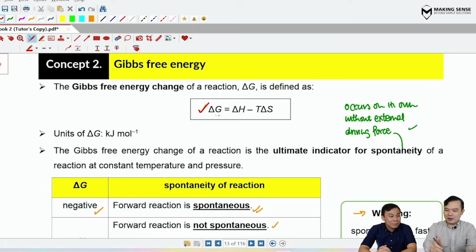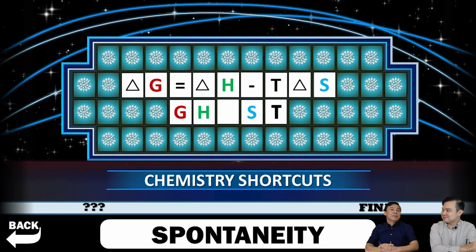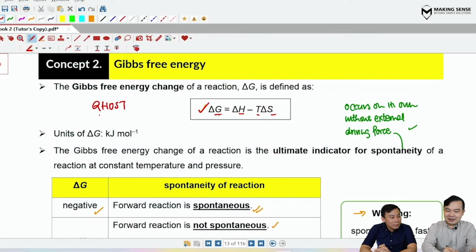Sure. So we have G, the letter G. We have H. We have T and S. What kind of word do you think we can use to connect them together? Let's play the game again. So the word is ghost. If I take a look at this, delta G equals delta H minus T delta S. Obviously the letters are swapped. The O has no meaning. It's just a shortcut for you to remember the formula a bit better.